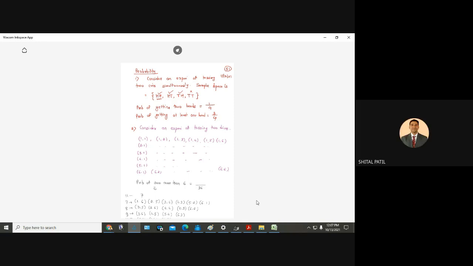Possibility of getting 11: 5 6, 6 5. Possibility of getting 12: 6 6. Now count them. 1, 2, 3, 4, 5, 6. This is 4. This is 3. Just count them.